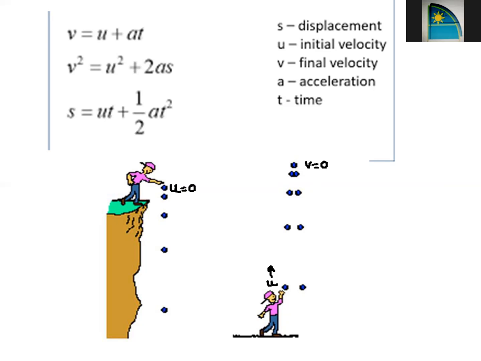But in the second case, when you throw anybody from down to up, at that time its final velocity will become 0 when it reaches a considerable height, and then it falls under gravity. Remember, when you throw something down, u will be 0. When you throw something upwards, then v will be 0. Let's see two numerical problems based on this particular concept.